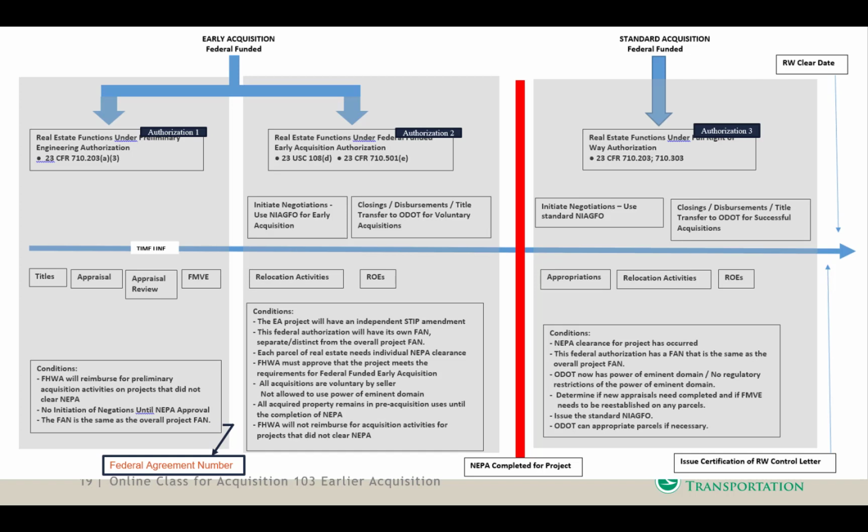Authorization number 3. This is where we're getting into the federal funding, where we're able to have the full authority to initiate and use the standard NIAGFO. We no longer have to use the early acquisition NIAGFO because we now have full authorization that will allow us to go ahead and move forward with the distribution of closing funds, title being transferred to successful acquisition, and we'll also be able to perform appropriations if necessary and to certify the project as well.